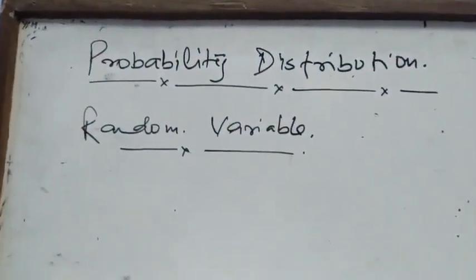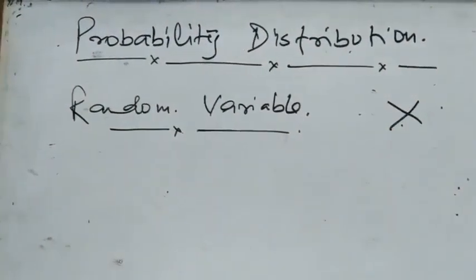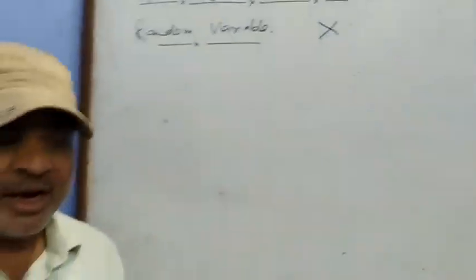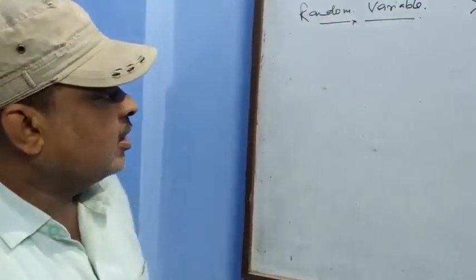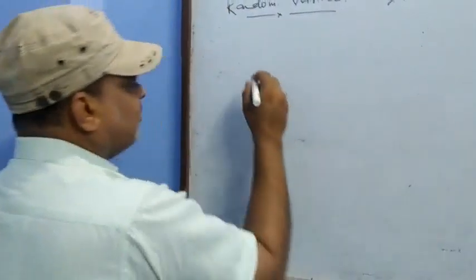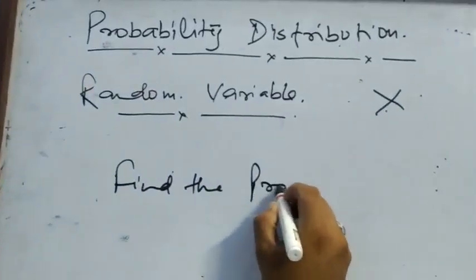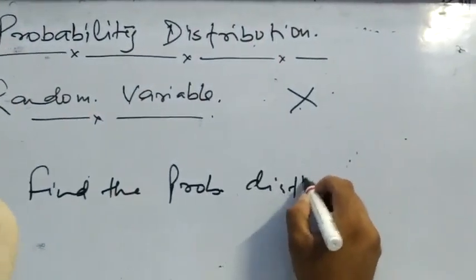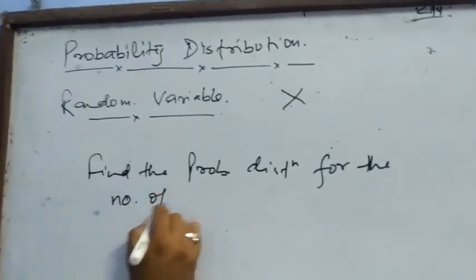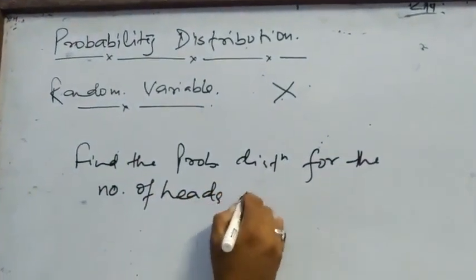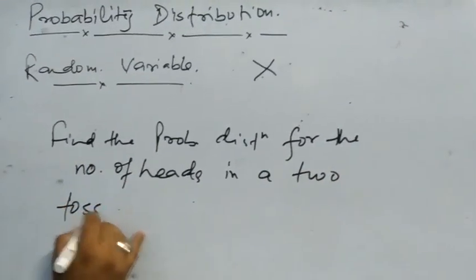What is a random variable? Suppose a random variable x. It may be the age of a person. It may be whatever things. Suppose a question is: find the probability distribution for the number of heads in two tosses of a coin.